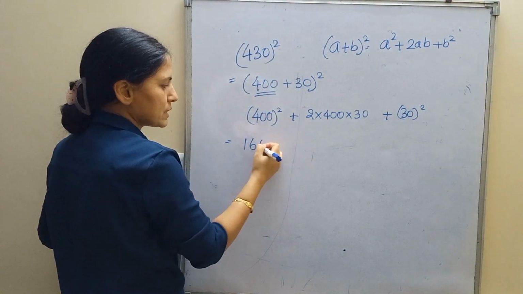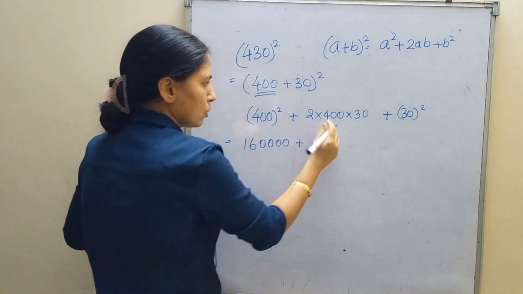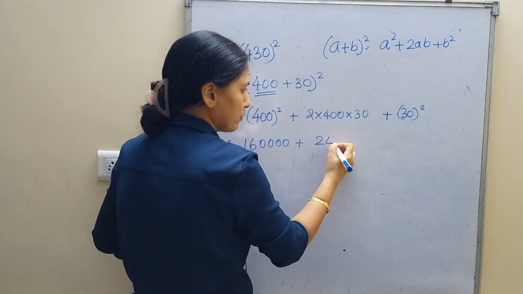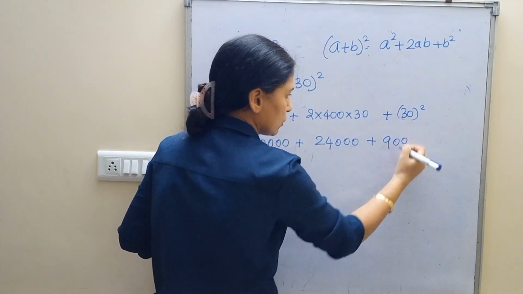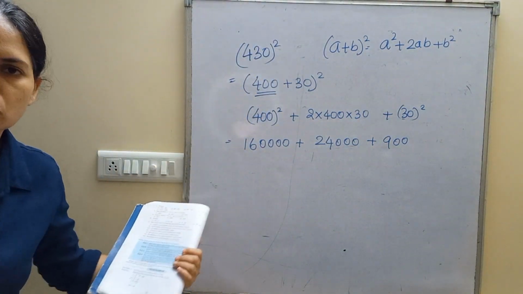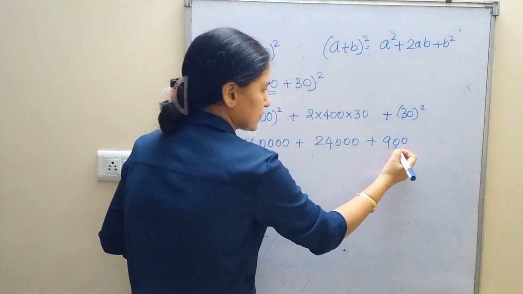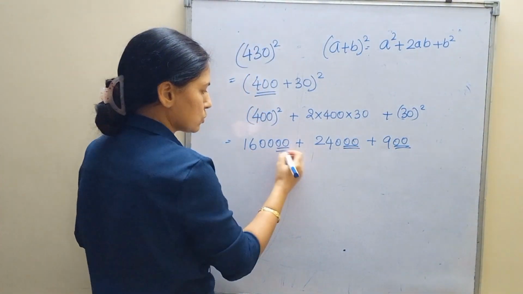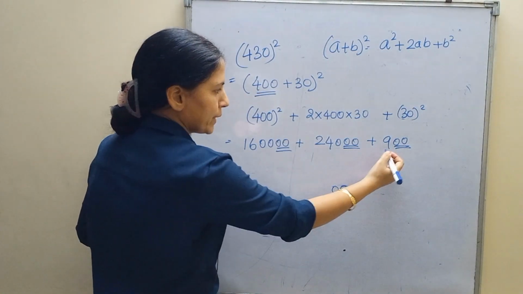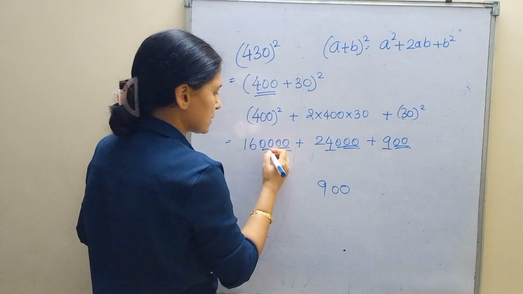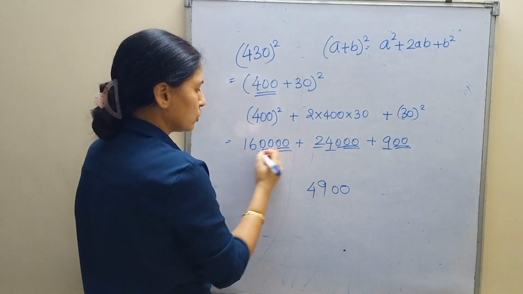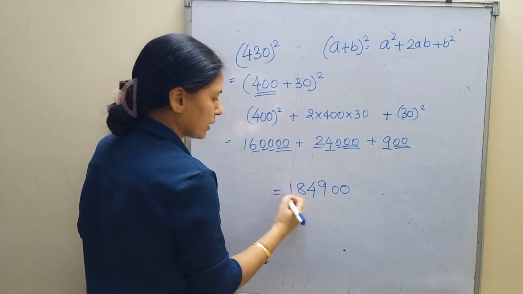What is 400 का square? 16. 4 square is 16 and 4 zeros. 4 2s are 8, 8 3s are 24 and 3 zeros. 3 square 9 and 2 zeros. I hope you have understood this. Now how will you add this? 2 zeros, 2 zeros, 2 zeros. Add किया 2 0. 9 plus 0 plus 0, 9. 4 plus 0, 4. 2 plus 6, 8 and 1.